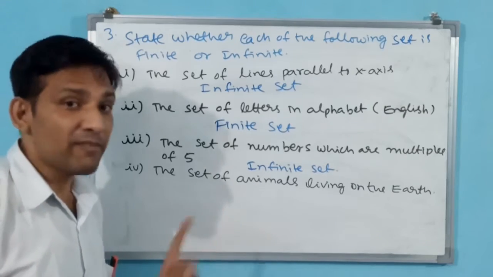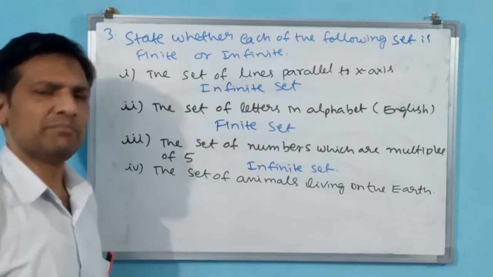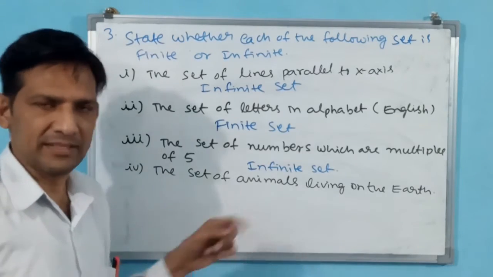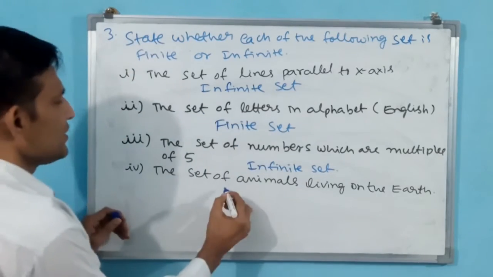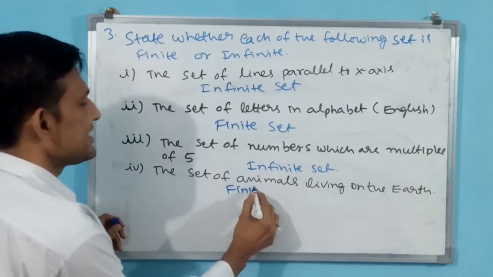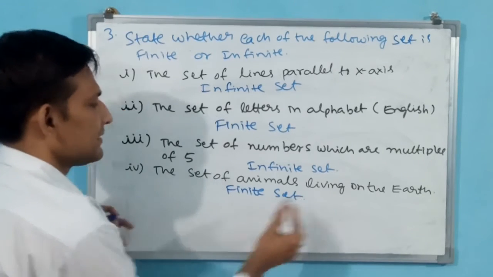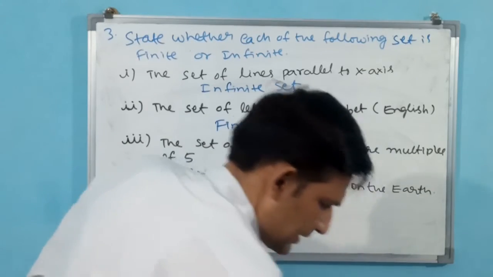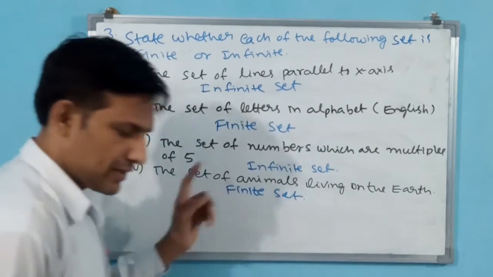this is not an infinite, this is a finite only. But you may not be knowing, but finite amount of elements will be there on earth. That is why this is finite set. Simply you write finite set. That's all. Okay. Now let us go for fifth part of the third question.